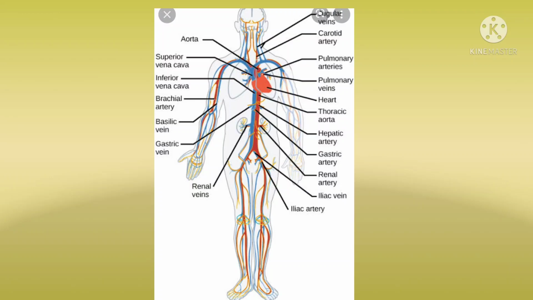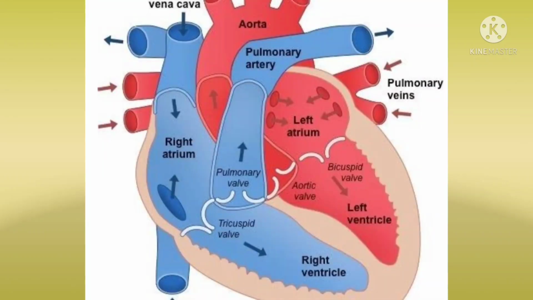Next, septa. Septa means the two atria and two ventricles are separated from each other by muscular partitions called septa. Here some walls are present in the atria and between the ventricle walls.